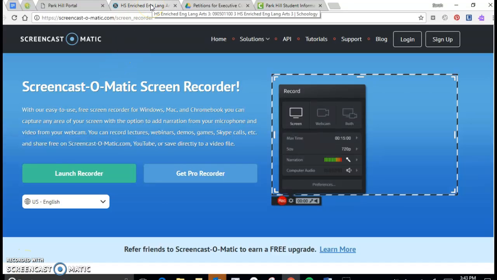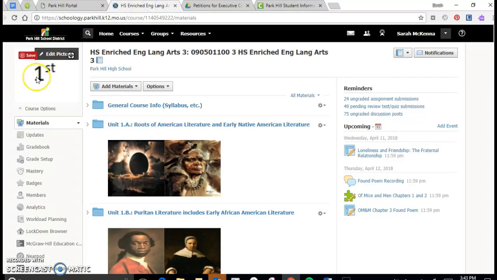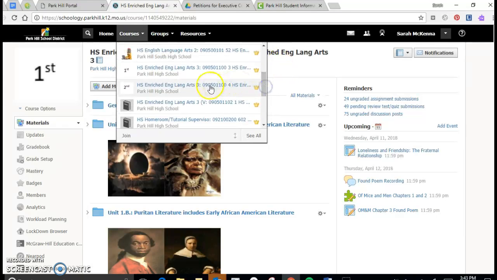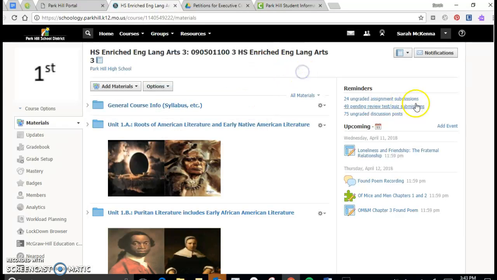I'm going to give you a few instructions for April 12th, which is the day that I'm gone on a field trip and you guys have a sub. So whether you're in first block or in second block, which you can see is right here, you're going to do the things on the right hand side over here. The first thing you need to do is finish up the loneliness and friendship assignment. If you did not get it finished on Wednesday, you need to get that turned in.